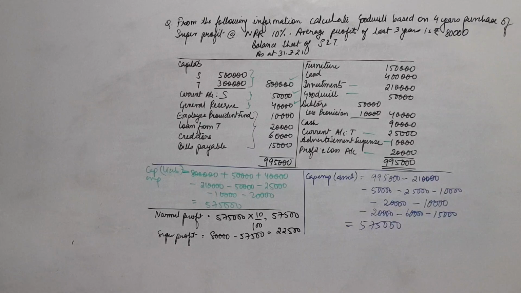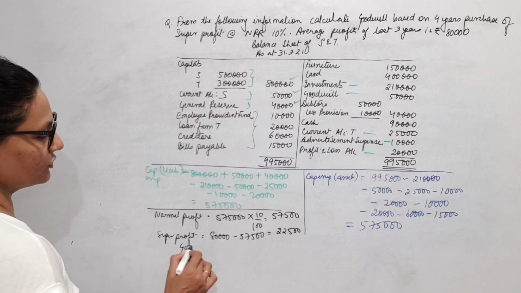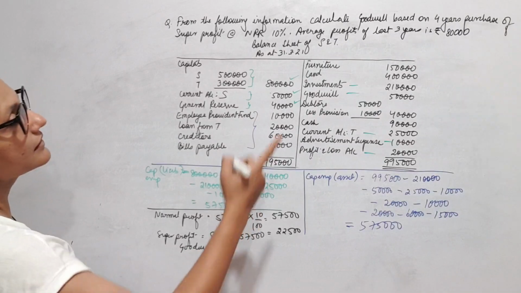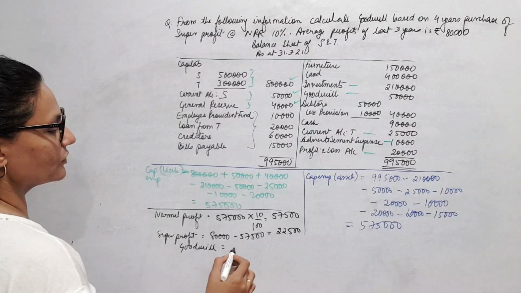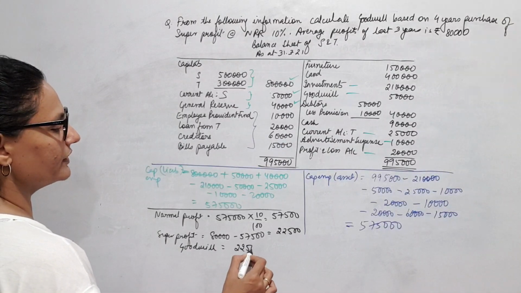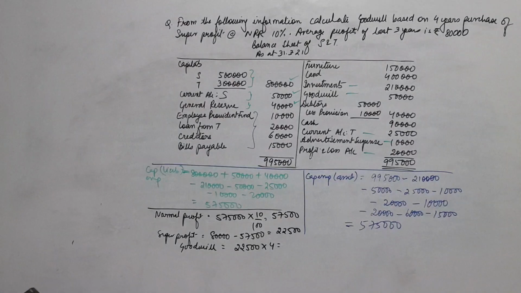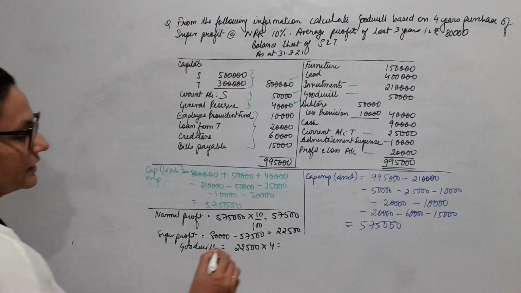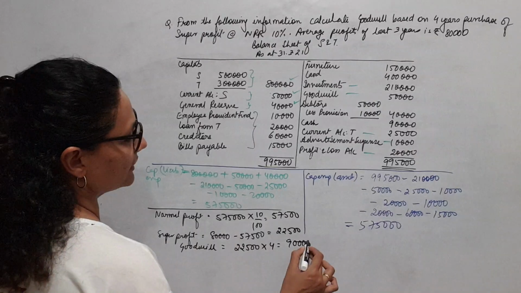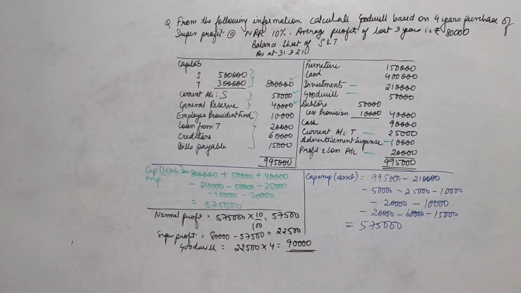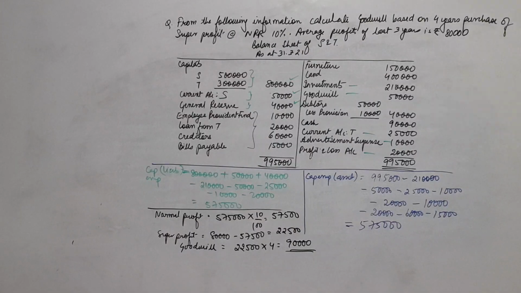And how should you find goodwill then? Goodwill is to be valued at 4 years' purchase of super profit. So super profit into 4, right? So into 4 will give you 90,000. So your value of goodwill is 90,000. Okay? That's how you calculate this.